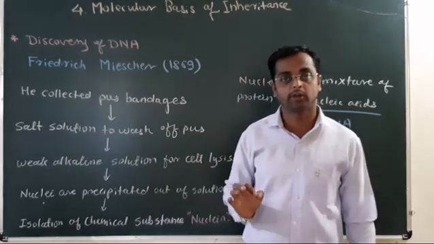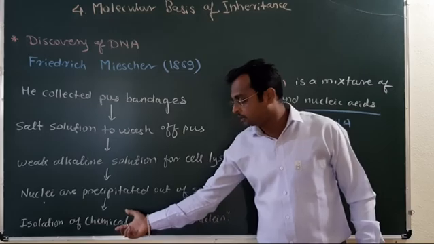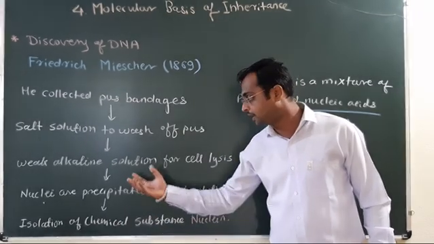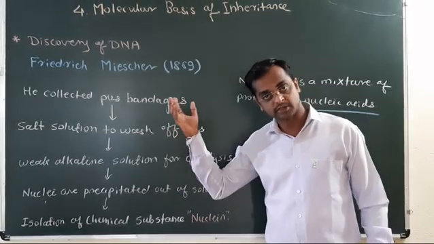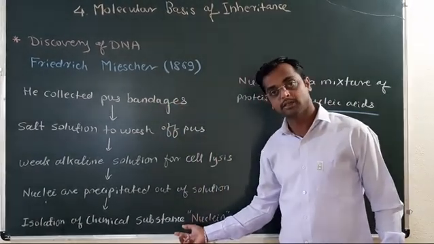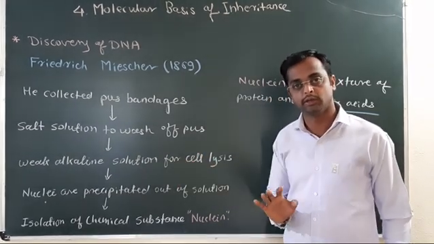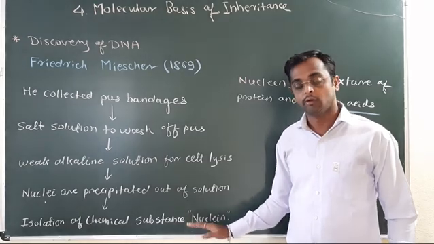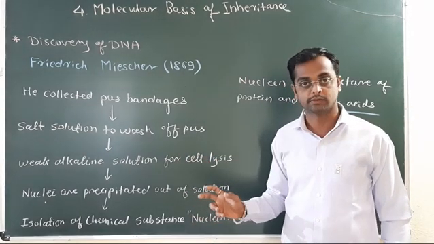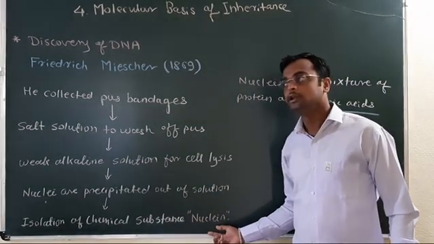The very important thing is he isolated the chemical substance. He isolated a specialized chemical substance from the collected nucleus, from the pus cells or from the WBCs, and he named this substance nuclein. Nuclein means the substance present in the nucleus, the meaning of the nuclein. He did not know exactly what the substance is. Hence he named this substance nuclein.